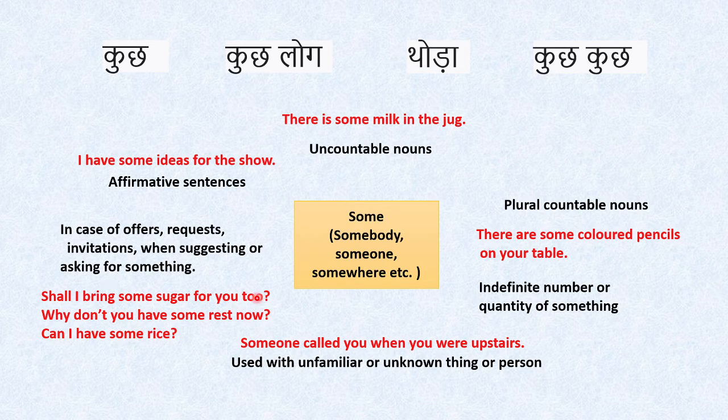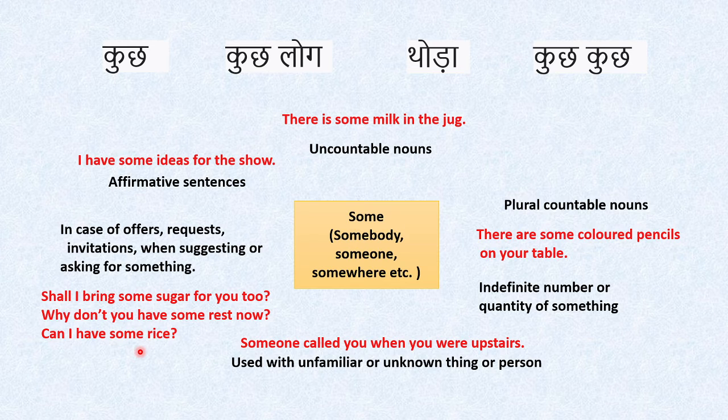So in this case, suppose we are sitting with our friends. So we are offering something. So shall I bring some sugar for you too? So जहाँ पे offer है वहाँ पे some use करना है. Why don't you have some rest now? A suggestion. Then can I have some rice? Again it is a request. So in such cases, even if they are interrogative sentences, चाहे ये questions हैं लेकिन हम some use करेंगे.